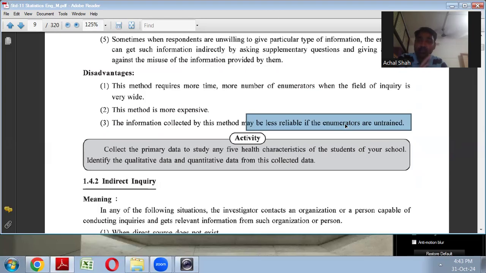तो अगर आपके एन्यूमरेटर्स अनट्रेन हैं, उनको पता नहीं है कि कैसे इंफॉर्मेशन कलेक्ट करनी है, तो less reliable हो सकता है, राइट. Sometimes the attitude, the way they speak is also very important. So if they are untrained, they don't have a polite nature or convincing nature. In that case, less reliable information could be gathered. Okay, because it's not necessary that the respondent will give you true information. Right? अगर उसको विश्वास नहीं बैठ रहा है आपकी बातों से, तो वो आपको सही information नहीं देगा. So enumerators must be trained, otherwise this method is not at all useful. Okay. So that was about direct inquiry.